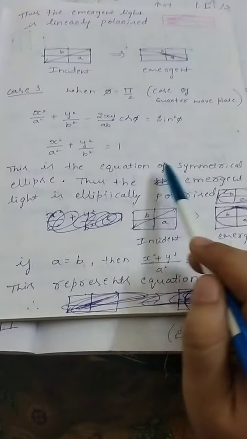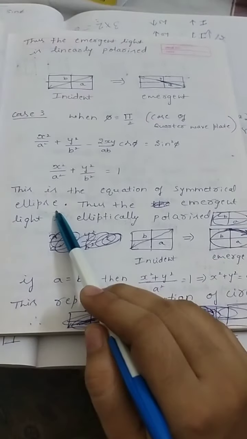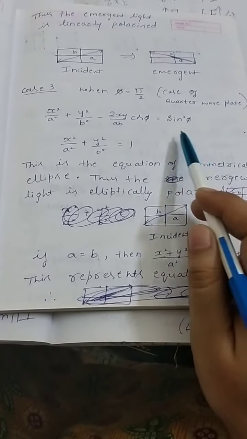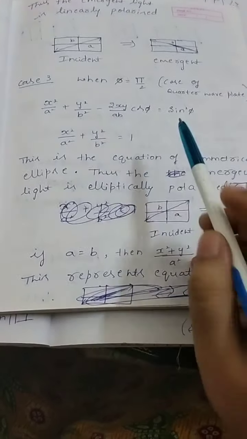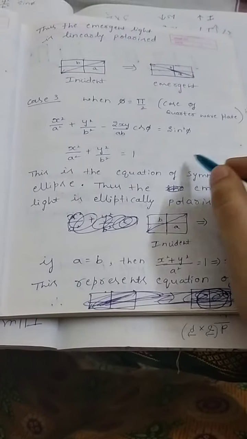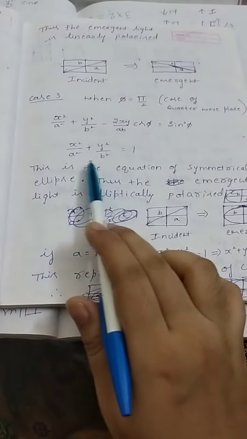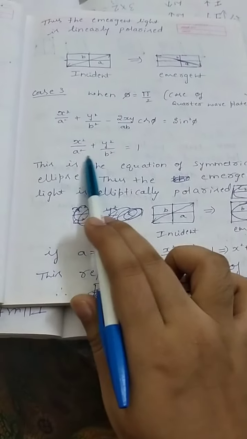So you know that this is the equation of the symmetrical ellipse. See, this is also the equation of an ellipse, but in general form. That means here A and B will not coincide exactly at the center, something will come here. But here the minor axis and major axis will coincide in such a way as to form the symmetrical ellipse. So for that, the equation will be like this.